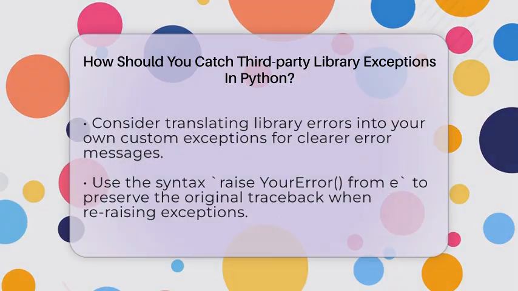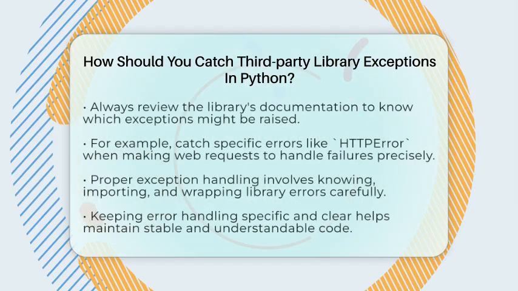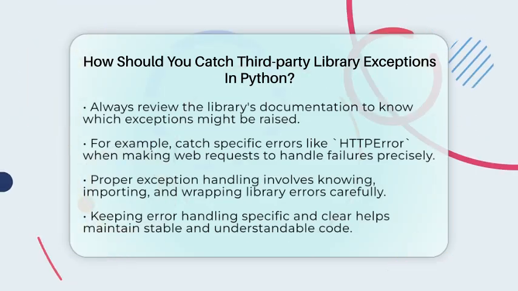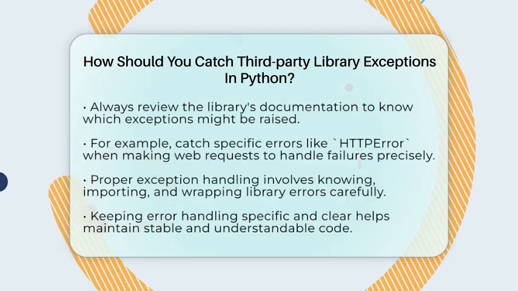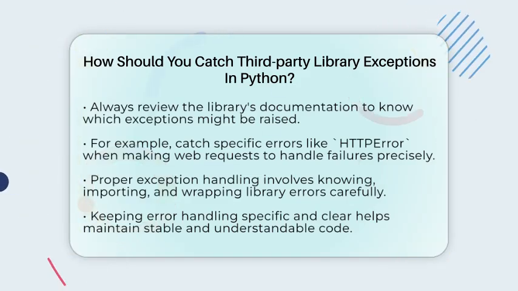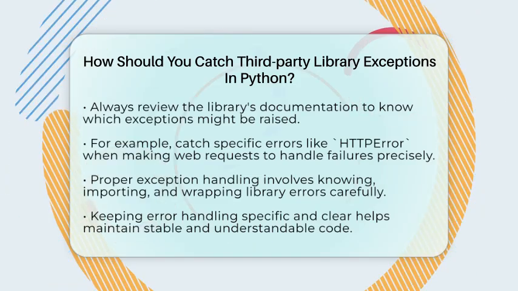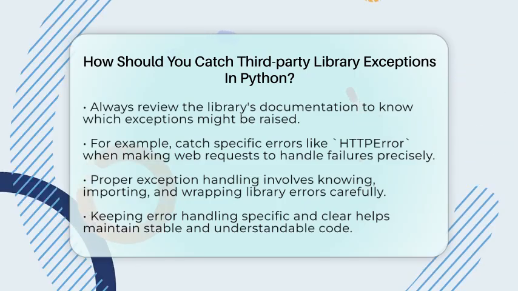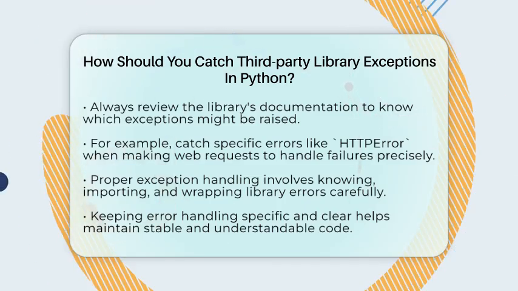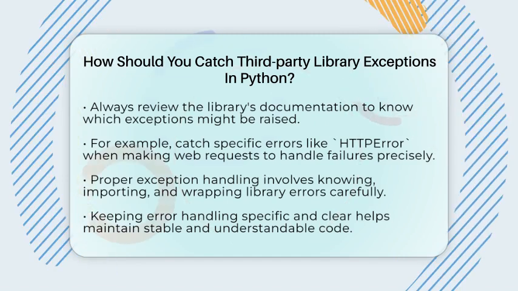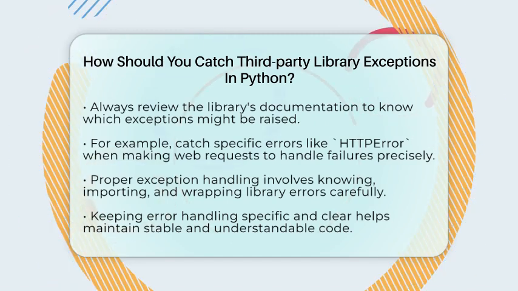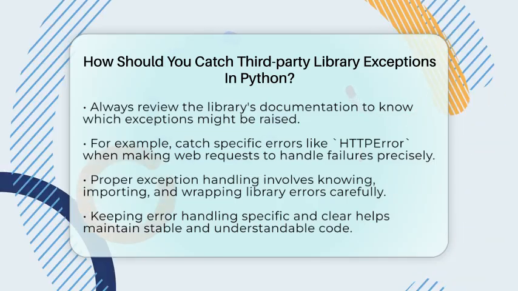For example, if a library raises an HTTPError when a web request fails, you can catch it like this. from requests.exceptions import HTTPError. try: response = requests.get("example.com") response.raise_for_status() except HTTPError as e: print("Request failed", e). This catches only HTTP errors, leaving other exceptions to be handled elsewhere.